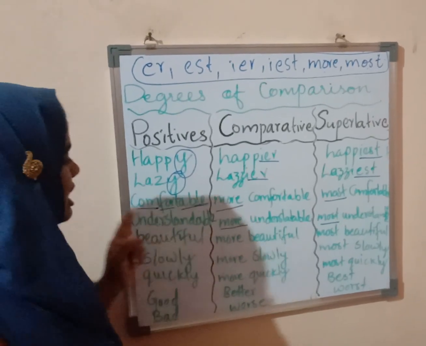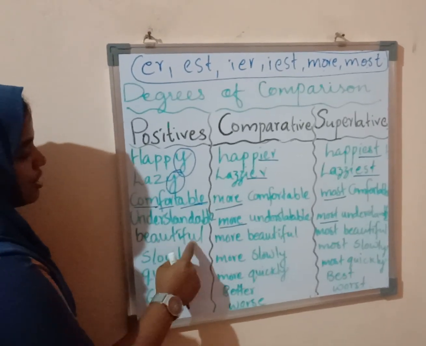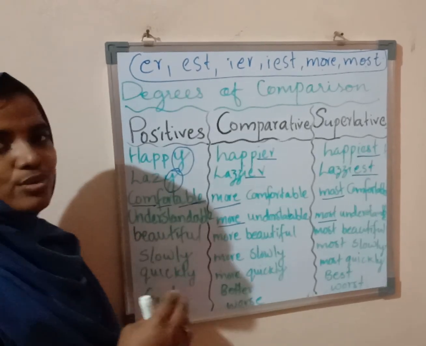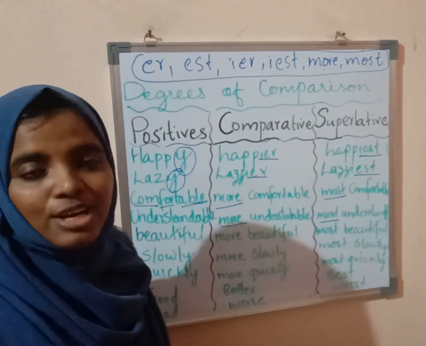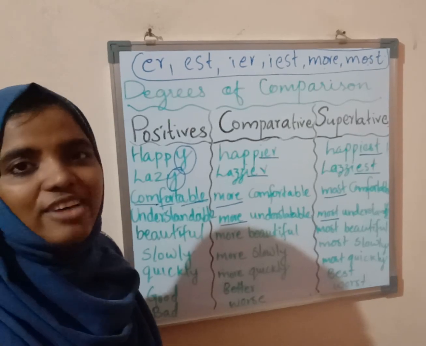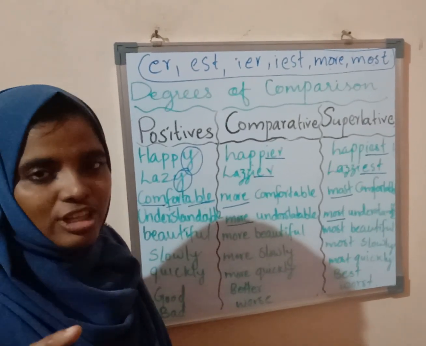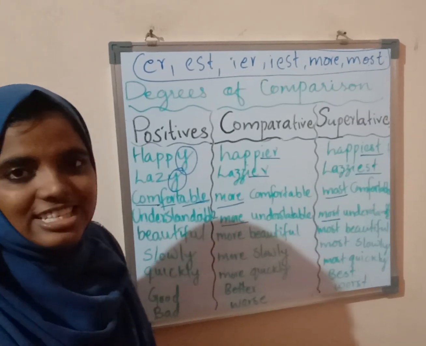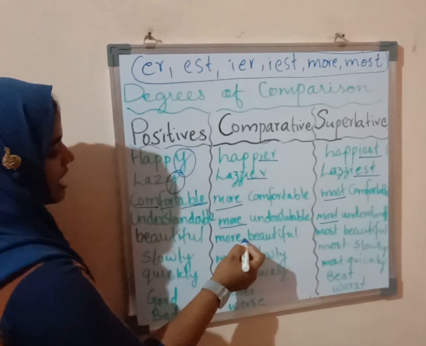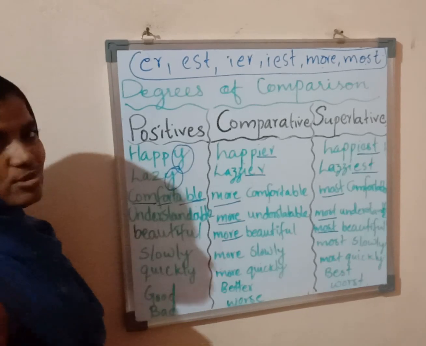Okay, children? Now here again, beautiful. It is also having more than two syllables. Three syllables are there, isn't it? So here also again more and most is used.